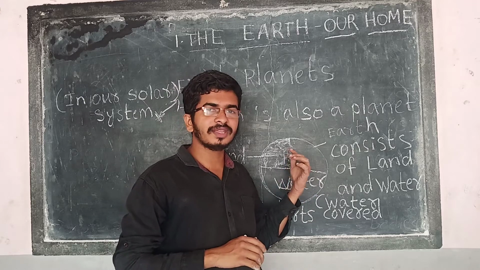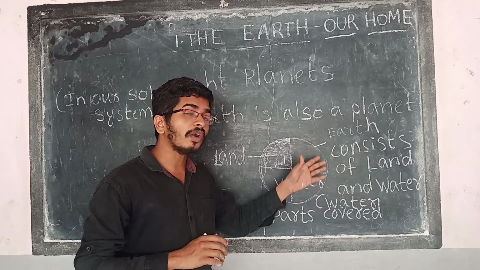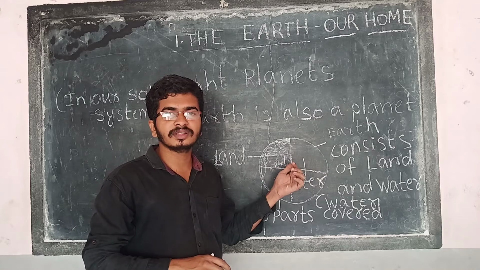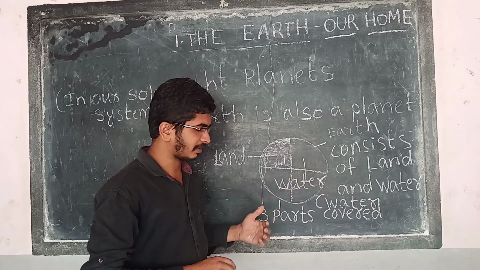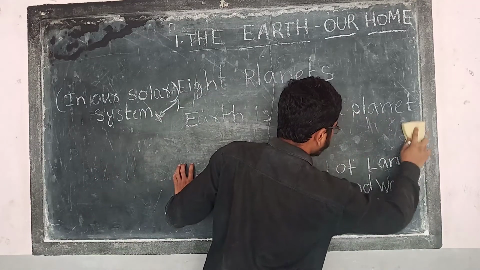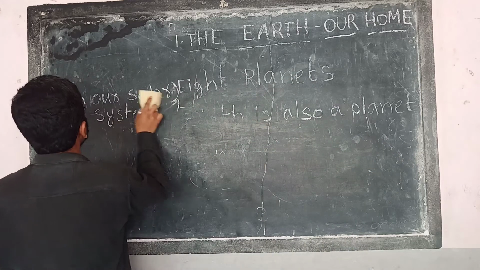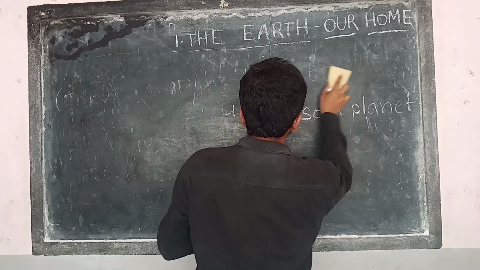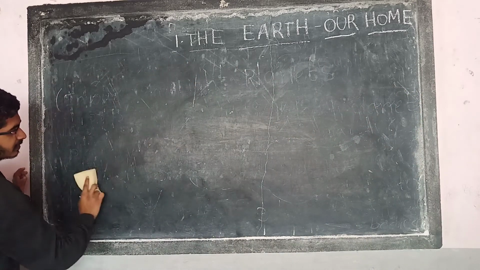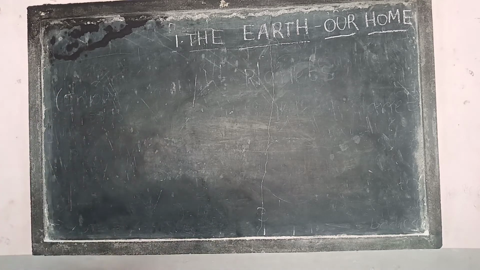I think you didn't know this. You might not have imagined. Now you can imagine it. So water, oceans are bigger than the land. Clear? Oceans are bigger than the land. The water is much bigger. Clear? So now, whenever I am writing, you have to note down the points clearly. So we have 8 planets and only 1 part of the land, and about 72% is covered with the water.